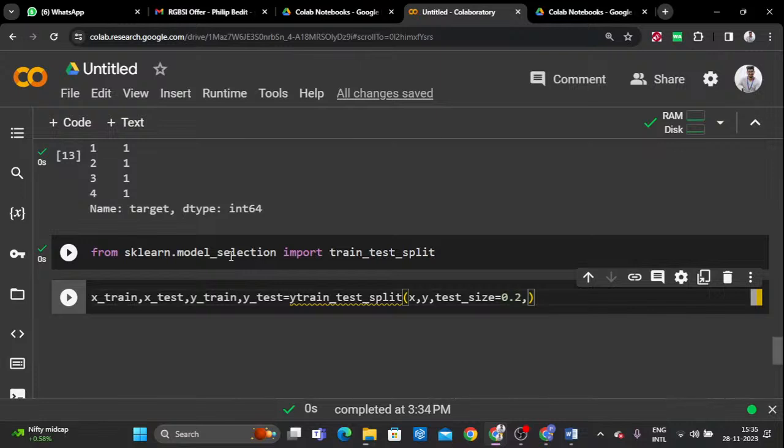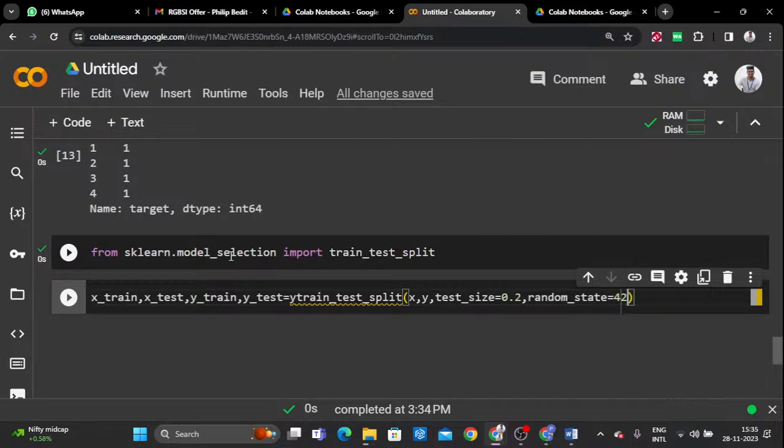After that, I have to pass random state equal to, here you can choose the random state value, like 42 or 0. Mostly I'm using 0 or 42, because 0 and 42 are more helpful for giving good accuracy.